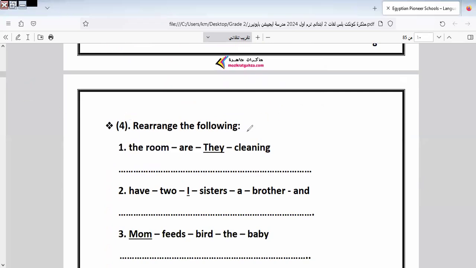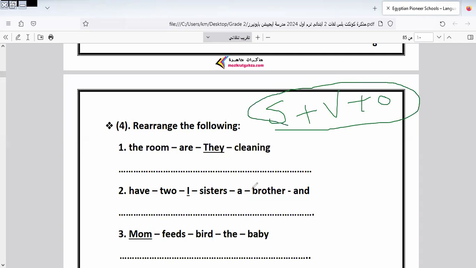Let's continue the rest of the exercise. Subject, verb, object. Don't forget this rule, okay? I will write it from grade 1 to grade 6. This is an important rule to answer this question in the correct way. Let's answer together. Here we have, where is the subject here? They. So as we told you before, the subject can be what and can be what? It can be a noun and can be a pronoun. Okay, a noun means a name.